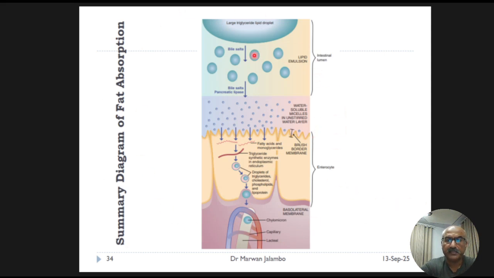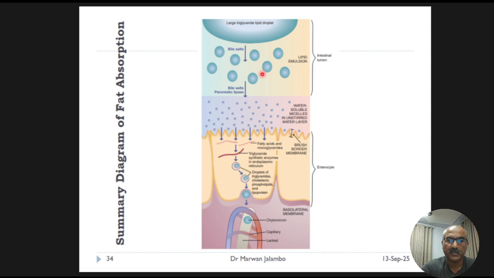Here in this figure we summarize the emulsification, digestion, micelle formation and chylomicron formation process for lipids. Here you can see the whole sequence in action. The large lipid droplet is emulsified by bile salt.